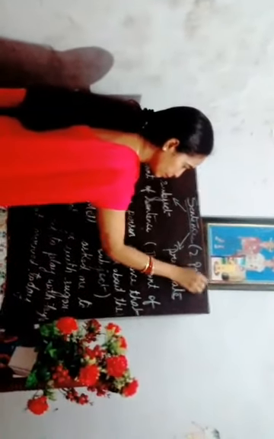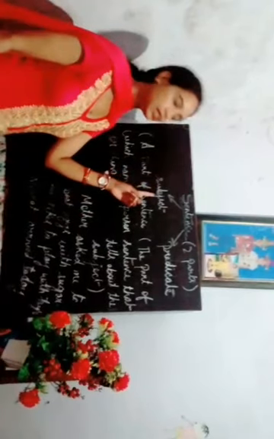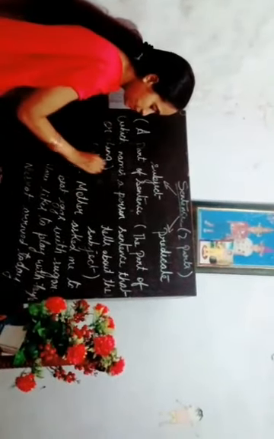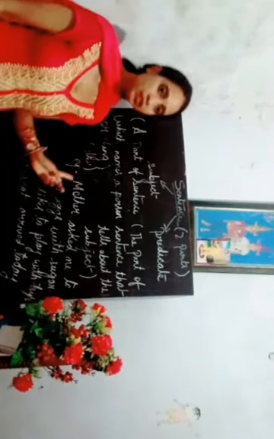A sentence has two parts, that is subject and predicate. Let us first discuss the subject. What exactly is a subject? The subject is the part of a sentence which names a person or thing, or indirectly you can say the doer in the sentence, that is the karta, as we call it.